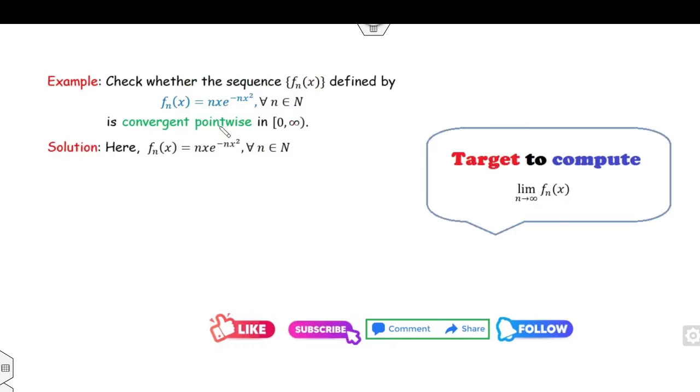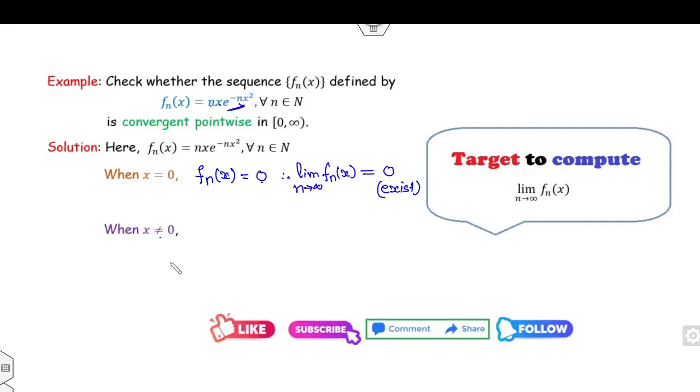Look at this another case. Again, your target is to check pointwise convergence and find this limit of Fn. Now it's a semi-open interval. So we have two cases: when x is 0 and when x is greater than 0. If x is 0, what is the value of the Fn(x)? So clearly, e raised to power 0 is 1, and n into 0 is 0. So therefore, what is the value of the limit of Fn(x) as n approaches infinity? Because Fn is 0, it exists.